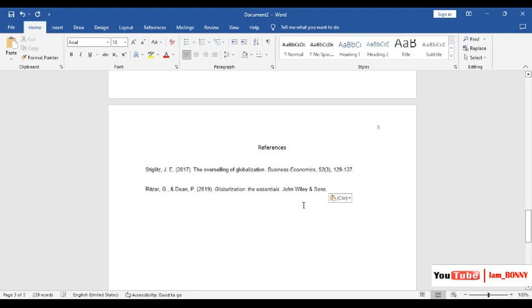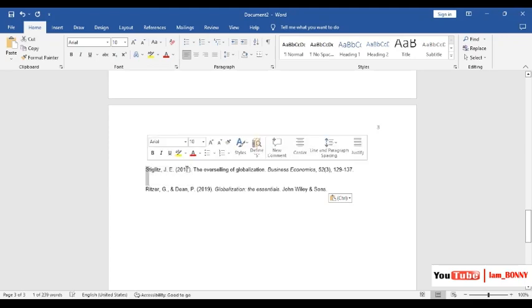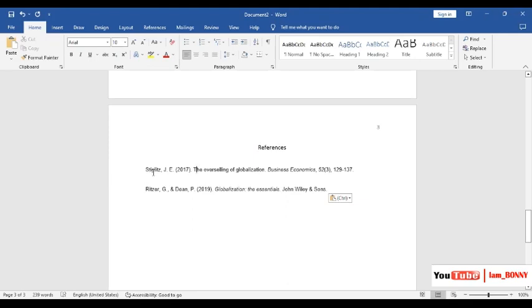So what we'll do, we shall copy these sources, the names of the authors and the year. What you have to know is that if the author is one, you just use that one name and the year. If it is two names, you use those two names and the year. Like now, you say Ritza and Dean, comma, the year. And if it is three names, you use one only. You say the first name, and then et al., and then the year.